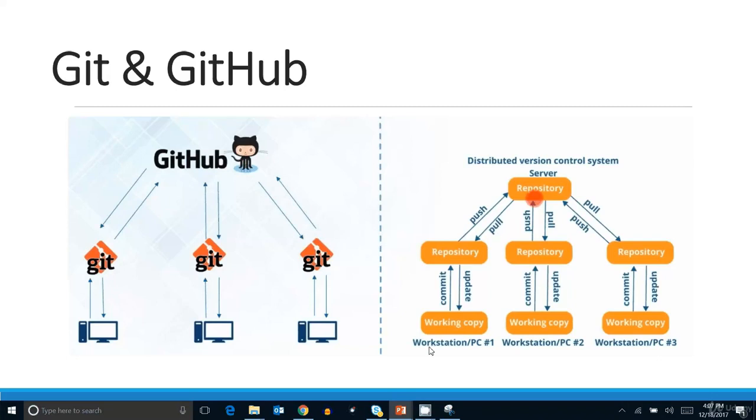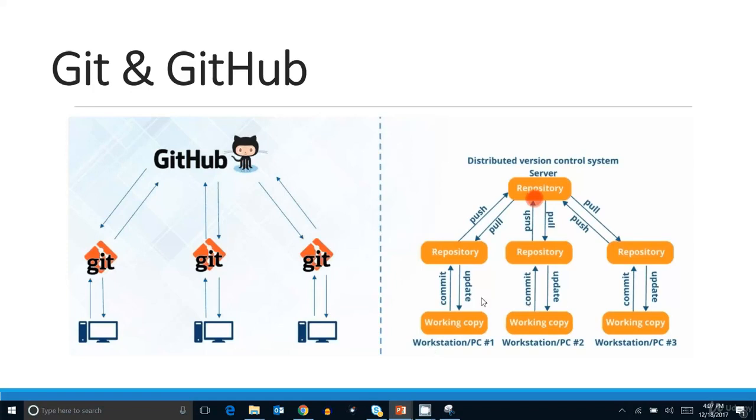Basically I'm explaining Git and GitHub because most people understand these things as similar, or as a single thing. But actually Git is a separate process and GitHub is a separate entity. Git is a version control management tool, but GitHub is a centralized repository. We'll discuss it in later tutorials. Let's discuss this particular diagram first.